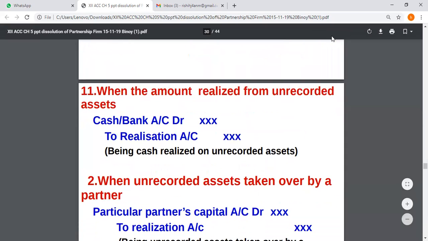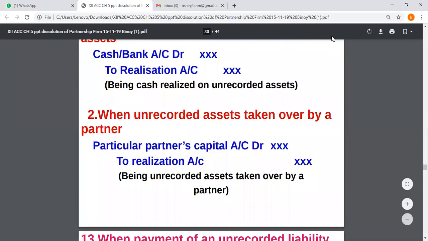When the amount is realized from unrecorded asset, sometimes certain unrecorded assets are not mentioned in the balance sheet, but they are given as additional information in adjustment. So that is also to be taken into consideration, and effects are to be given. Cash and bank account debited to realization account if it is unrecorded asset. Same way, when the unrecorded asset is taken over by a partner, partner's capital account debited to realization account.